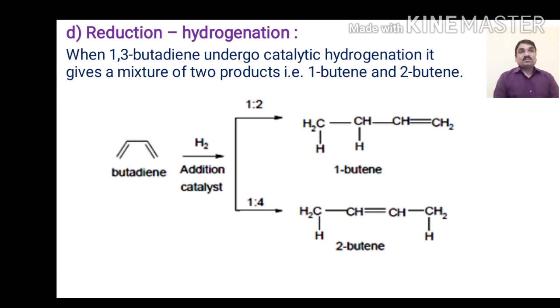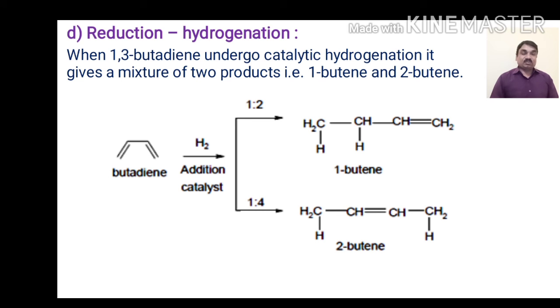Next is the reduction or hydrogenation. Reduction is nothing but the addition of hydrogen, that is the H2 molecule, across the carbon-carbon double bonds. When 1,3-butadiene undergoes catalytic hydrogenation, it gives a mixture of two products. As we have seen, 1,3-butadiene undergoes two types of addition, one is 1,2 addition and one is 1,4 addition.